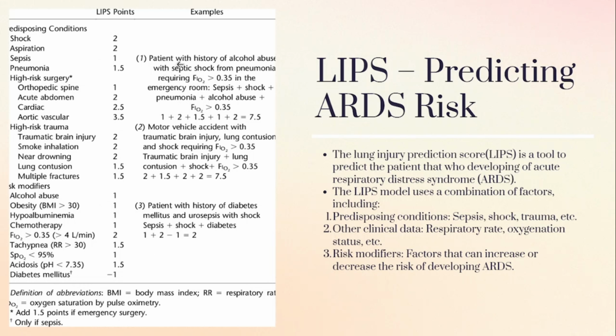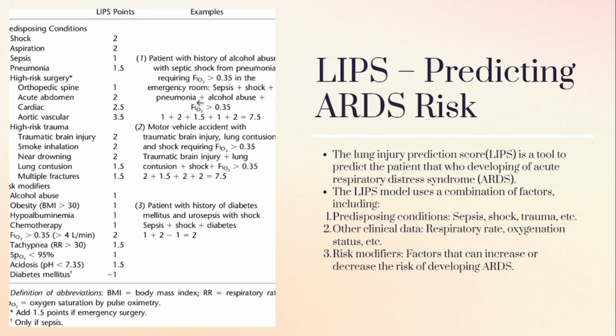For example, a patient with a history of alcohol abuse with septic shock from pneumonia requiring FiO2 of greater than 0.35, that means greater than 4 liters per minute, in the emergency room. So sepsis is there, shock is there, pneumonia is there, alcohol abuse, and FiO2 greater than 0.35. First is sepsis, the point is 1. Plus, next the shock, the point is 2.